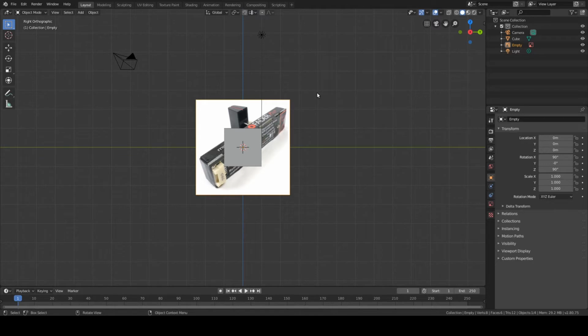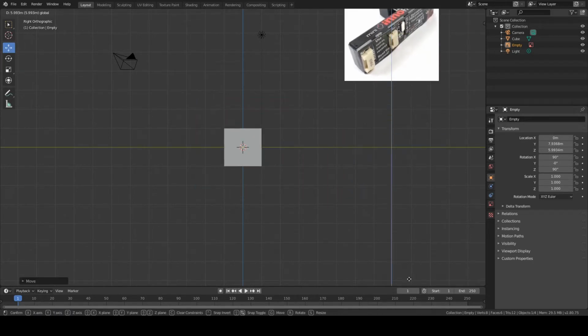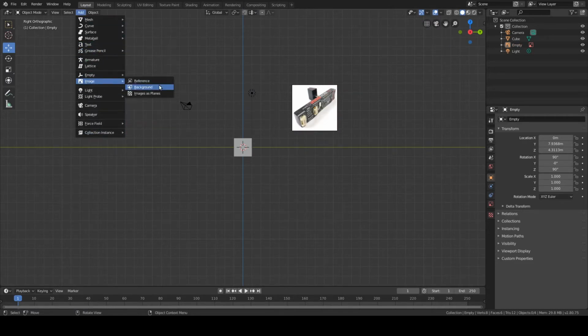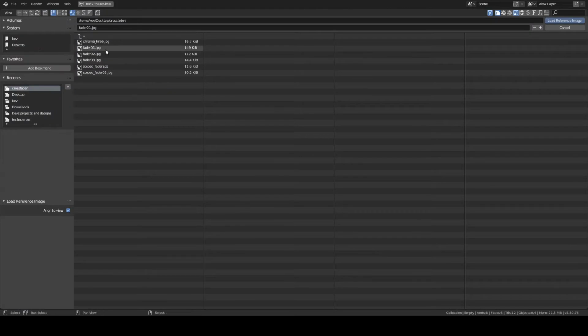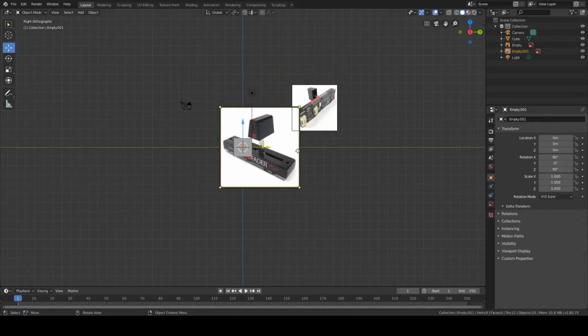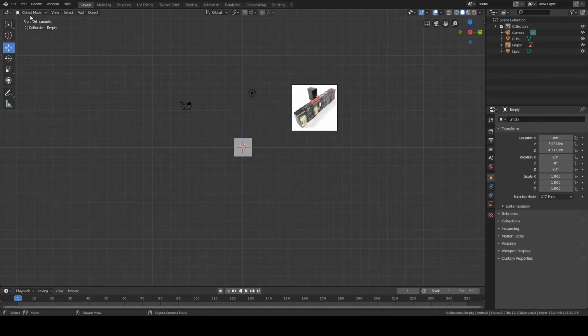So I can use the standard Blender hotkeys to move the picture around. I can use the move tool, for example, to move the picture here. So I will add another picture. And as you can see, you can even scale your pictures.